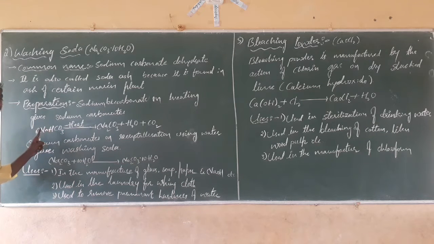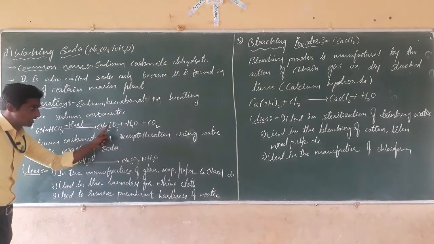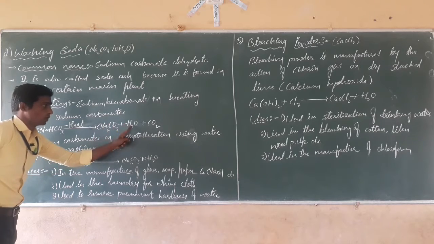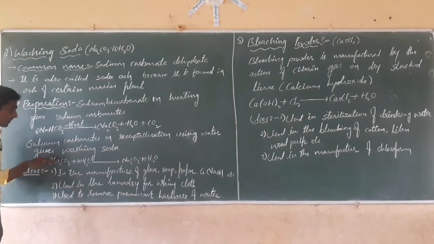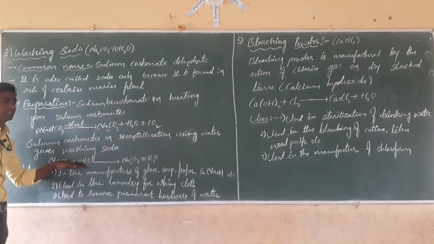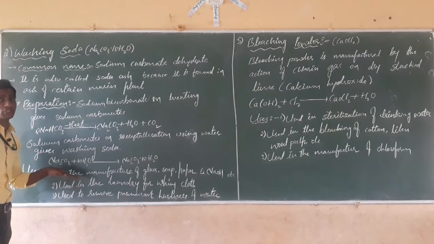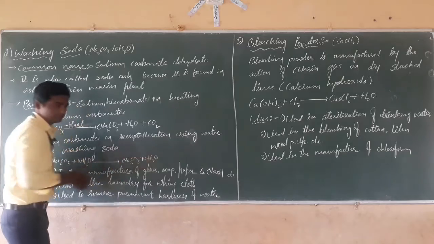On heating sodium bicarbonate we get sodium carbonate, and water and carbon dioxide are driven out. Then when we add 10 molecules of water, the recrystallization of sodium carbonate, we get washing soda.